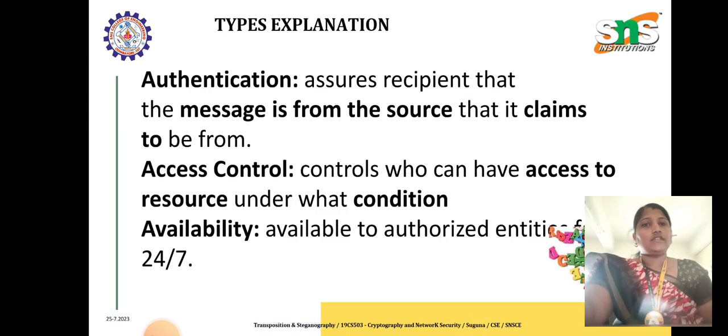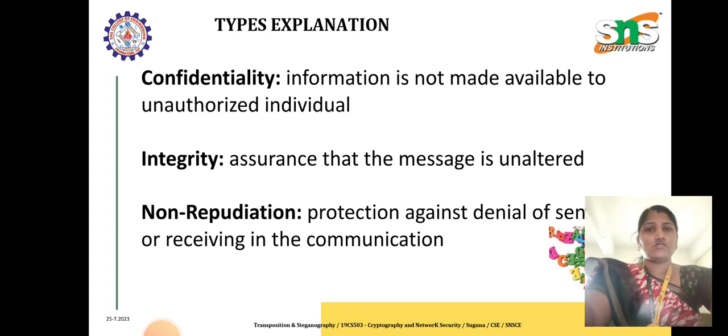And we know authentication means we are assuring the recipient that the message is from the secured source. Access control means we can control who can have access to the resources under some condition. That means we can provide read access, write access, and for some users both read and write accessibility. Availability means the data should be available 24/7 for the authorized users.